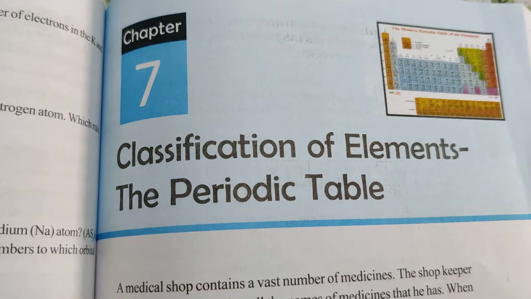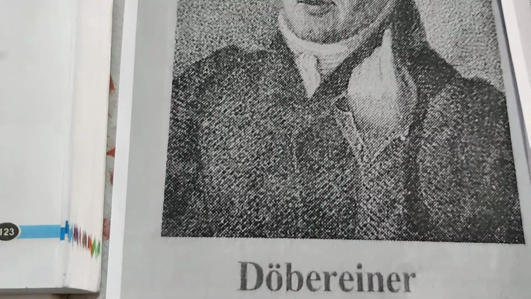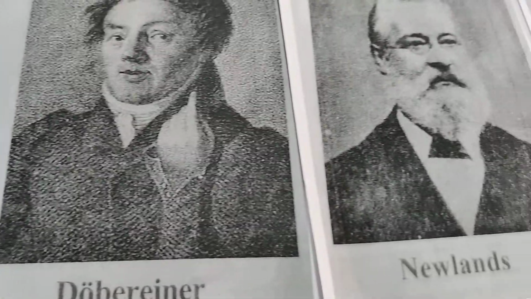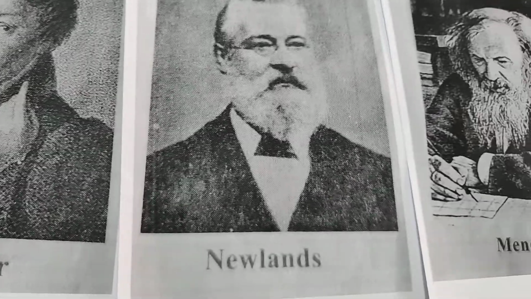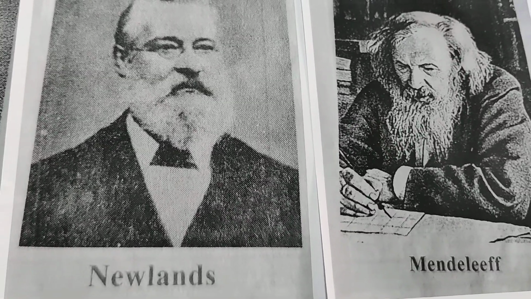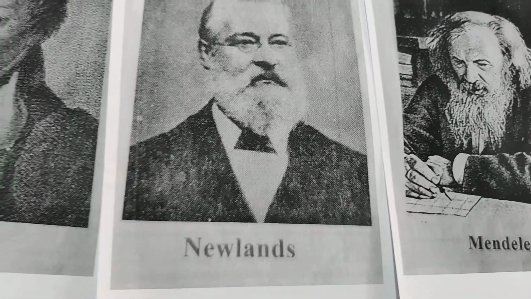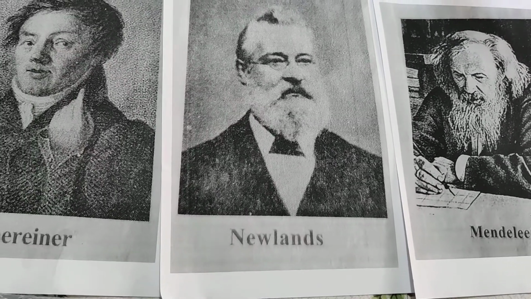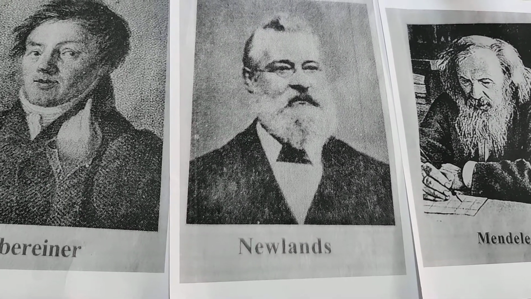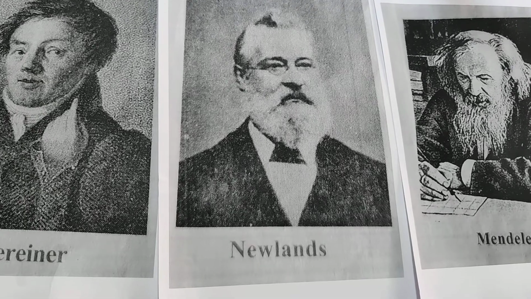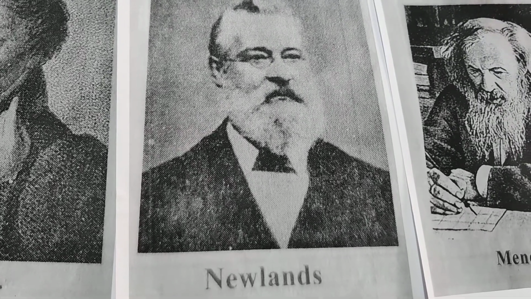So what are the three? The first one is Dobereiner's law of triads, the next one is Newlands' law of octaves, and the third one is Mendeleev's periodic table. Out of these three classifications, I already explained Dobereiner's law of triads. In this video, I will explain about Newlands' law of octaves.